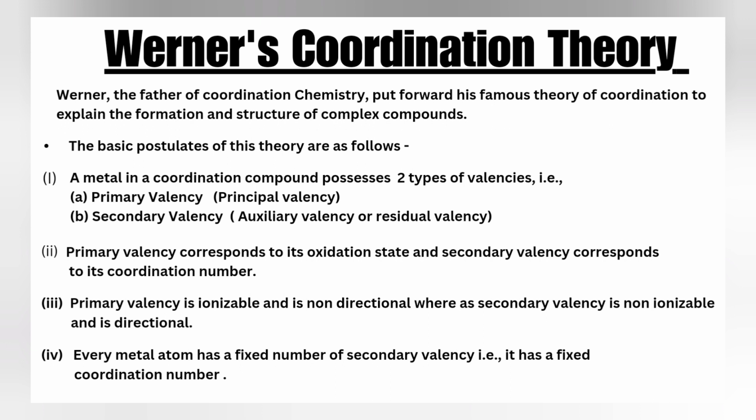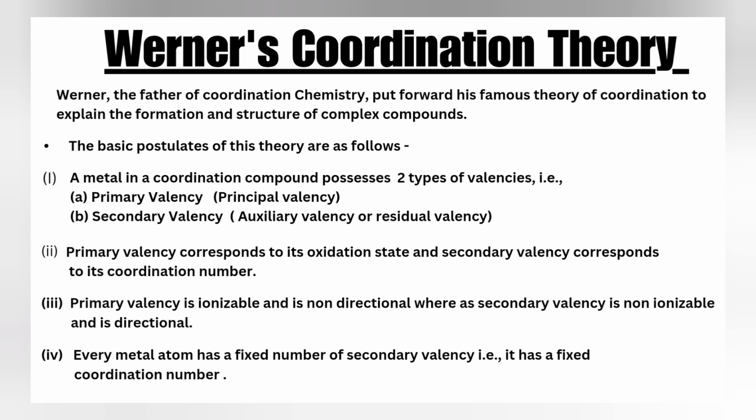The basic postulates of this theory are as follows. A metal in a coordination compound possesses two types of valencies: the primary valency, which is otherwise known as the principal valency, and the secondary valency, which is otherwise known as the auxiliary or residual valency. Primary valency corresponds to its oxidation state and secondary valency corresponds to its coordination number. Primary valency is ionizable and non-directional, whereas secondary valency is non-ionizable and directional.